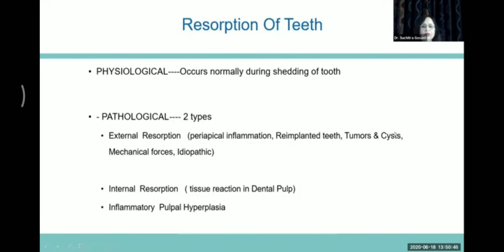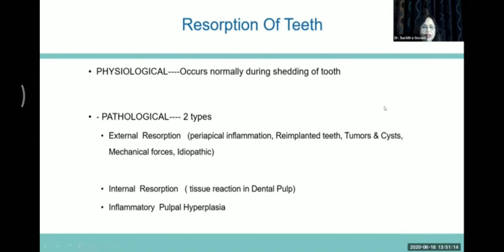Tooth resorption or tooth root resorption is of two types. It can be physiological, which normally occurs in shedding of teeth, seen on the roots of deciduous teeth, or resorption could be pathological, which is of two types. One is external resorption, where the etiology could be periapical inflammation, reimplantation of teeth, growing cysts and tumors, mechanical forces like orthodontic tooth movement, and idiopathic.